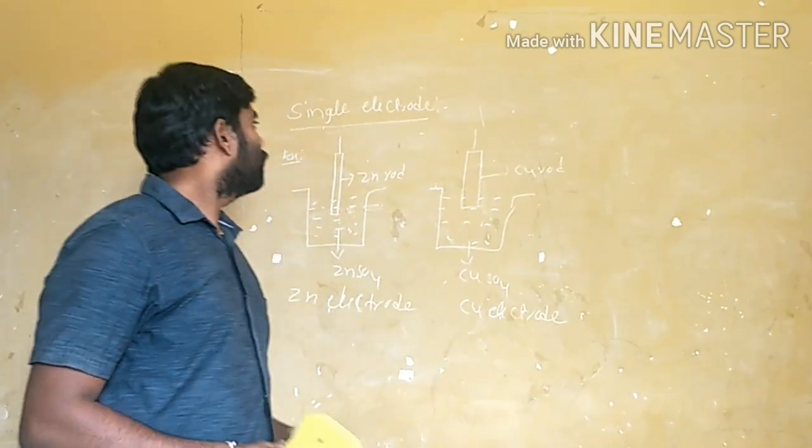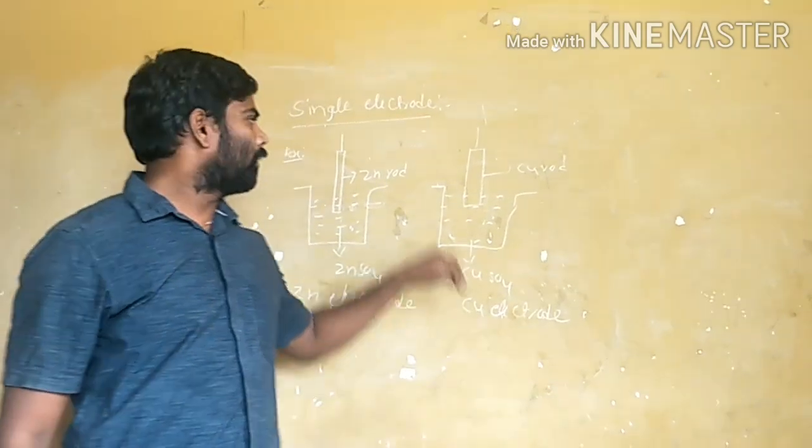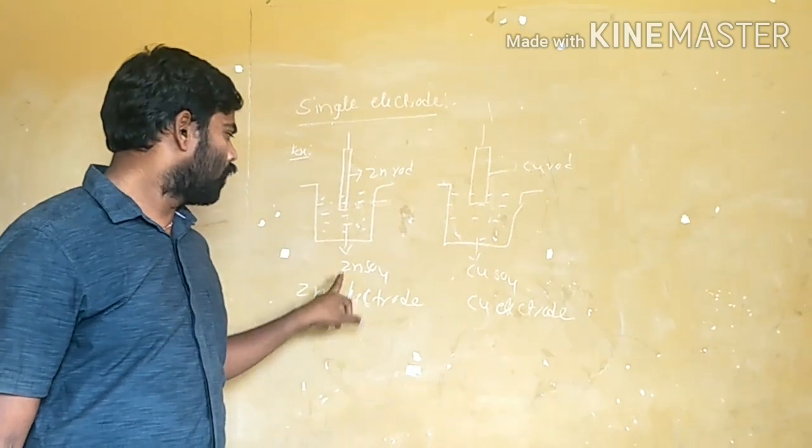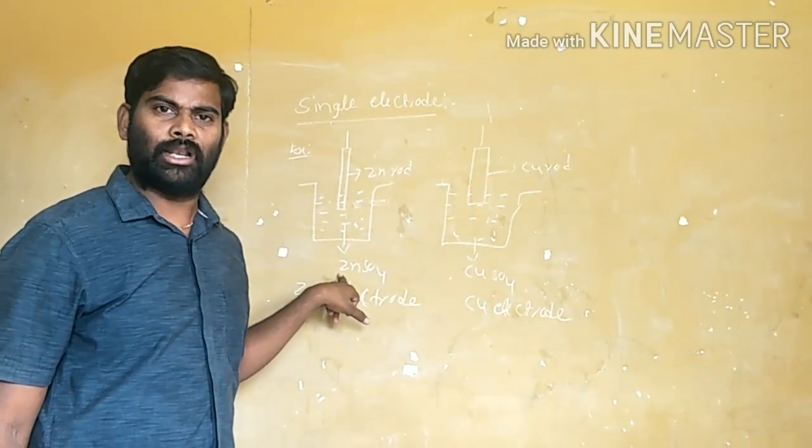Simply we are saying a single electrode means a metal rod dipping in aqueous solution of its own salt is called a single electrode.